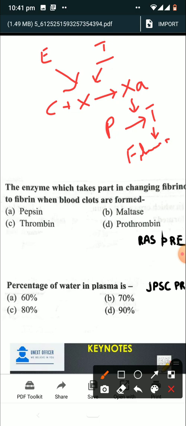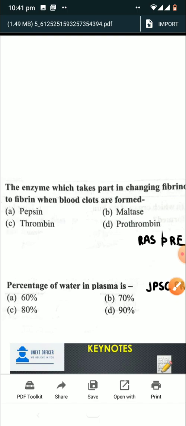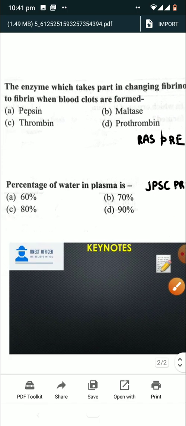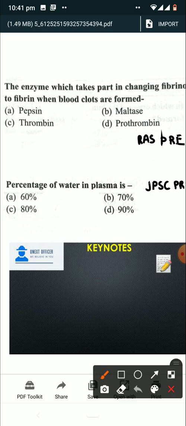So the question was, which enzyme will convert fibrinogen to fibrin, and so the right answer is option C, thrombin.